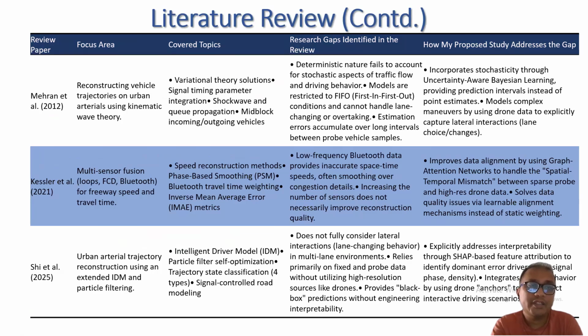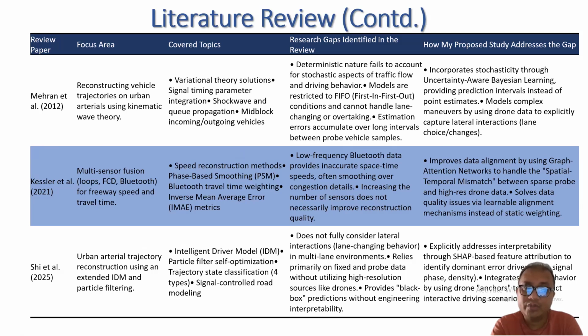Meheran et al. reconstruct vehicle trajectory for urban arterial, but I incorporate stochasticity through uncertainty aware Bayesian learning. Kessler et al. 2022 use multi-sensor fusion such as loops, floating car data, and Bluetooth for freeway. I will use a graph attention neural network to handle spatial temporal mismatching and solve data quality issues using a learnable alignment mechanism.